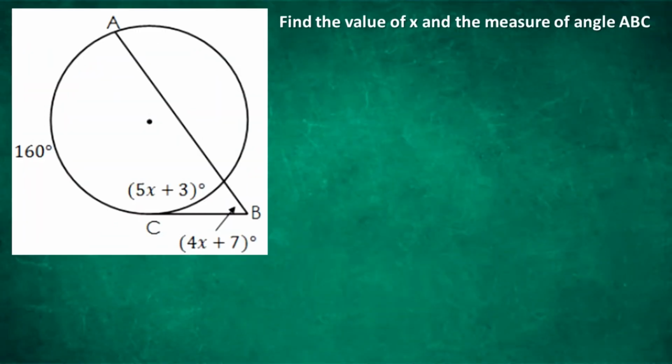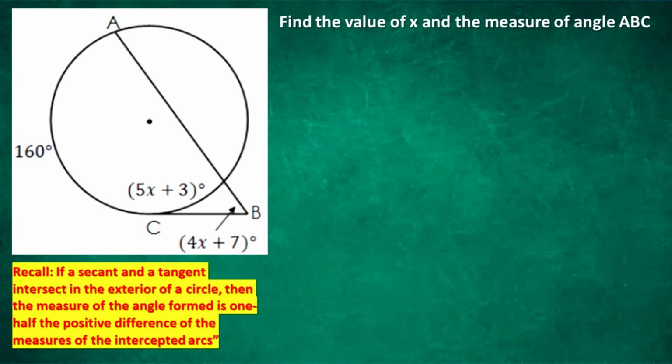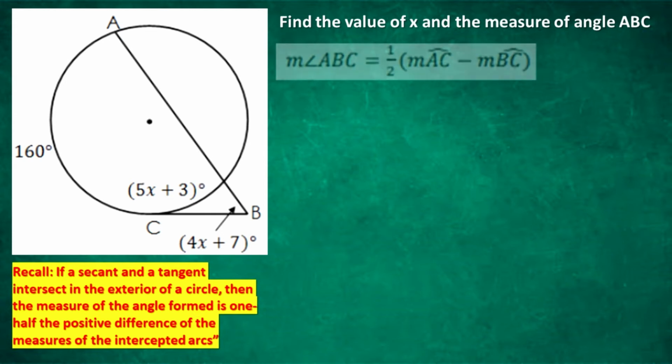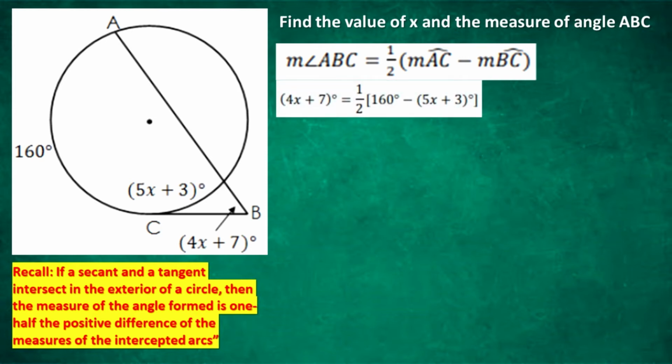Illustrative example number 5. Find the value of x and the measure of angle ABC. Recall that if a secant and a tangent intersect in the exterior of a circle, then the measure of the angle formed is 1/2 the positive difference of the measures of the intercepted arcs. In this case, the measure of angle ABC equals 1/2 the positive difference of the measures of the intercepted arc AC and arc BC. Input the given expressions and values.